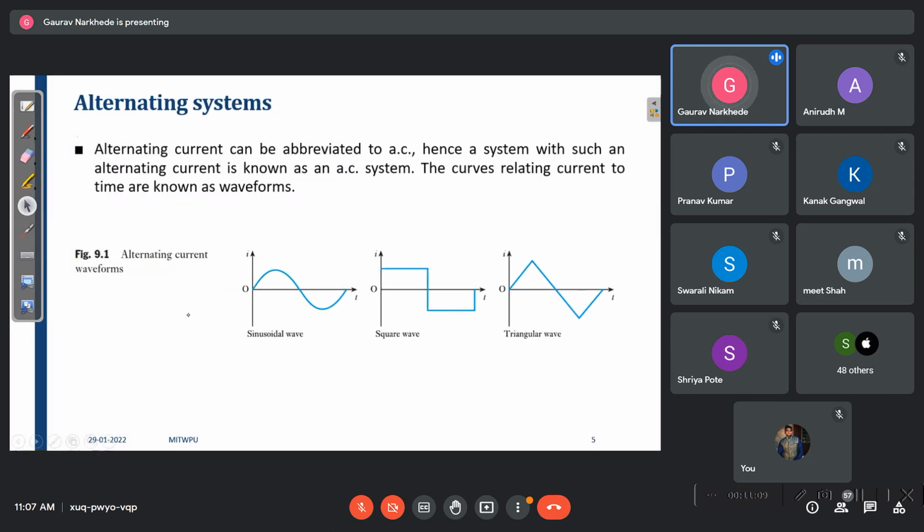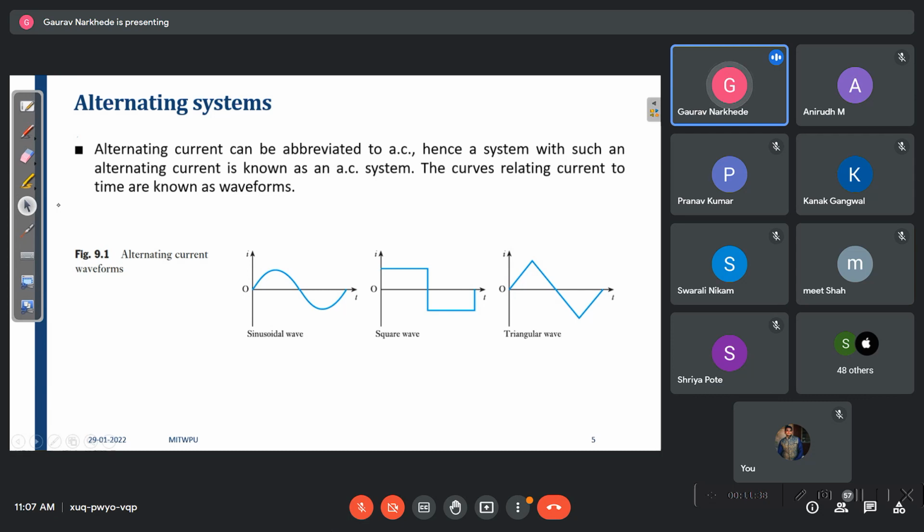So first of all, the alternating system. What is an alternating system? We can say alternating current. Or what is an alternating system? The magnitude changes with respect to time. That is your alternating system, right? Yes, sir. So here in each and everything there is a continuous signal. The magnitudes are changing with respect to time.